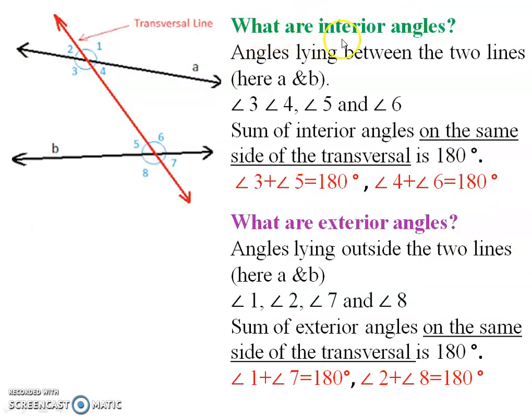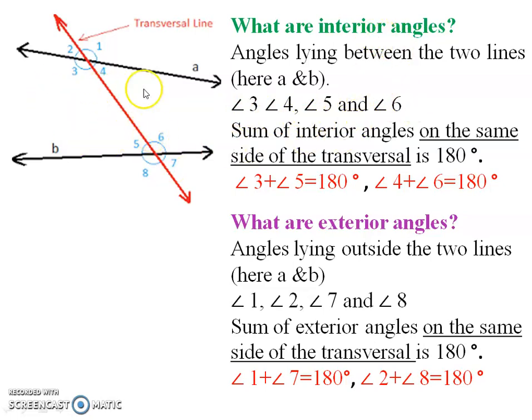So first you should be clear with what are interior angles. Interior angles are the angles which lie between the two lines. So here the lines are A and B. Whatever angles are lying between these two lines are called interior angles. So between these two lines, what are the angles? 3, 4, 5, 6. So angle 3, angle 4, angle 5 and angle 6 are interior angles.